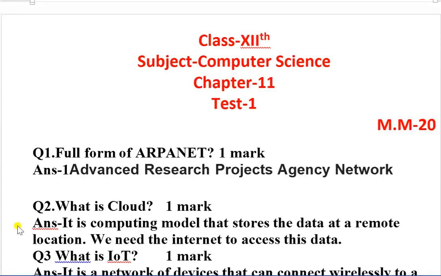Hello 12th class. So this is your subject Computer Science chapter 11. In this class we will discuss the solutions of your test 1.